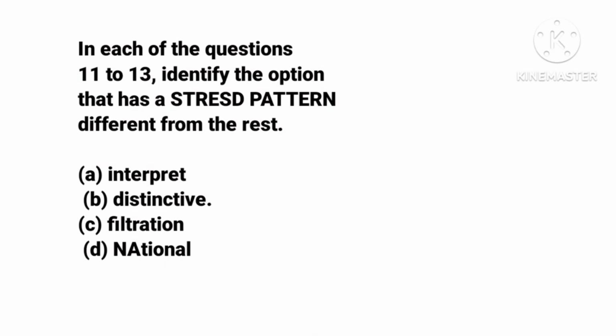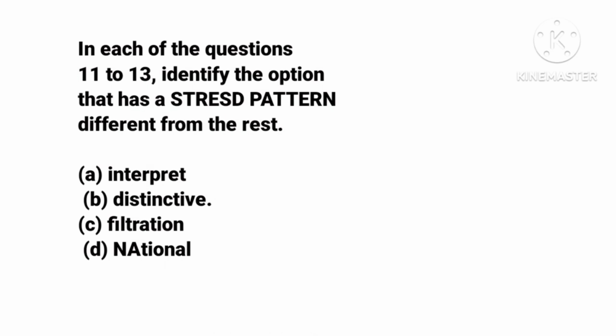B, we have distinctive. I discussed on this channel how to identify the stress level of a word that ends in IVE. I said when you have a word that ends in IVE, you're going to stress the second syllable from the end. And the second syllable from the end is think. So that's where the stress is.